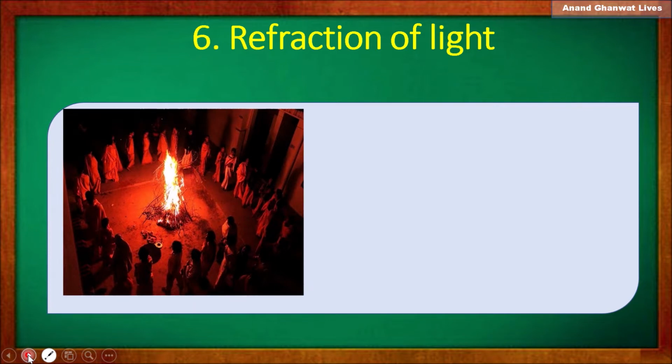Now next, observe this picture, a holy fire is here. When objects are standing near the holy fire, or objects which are above the holy fire, what is your observation about those objects? Yes, definitely.